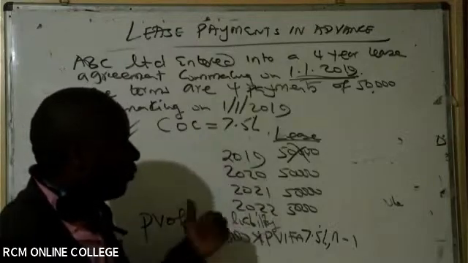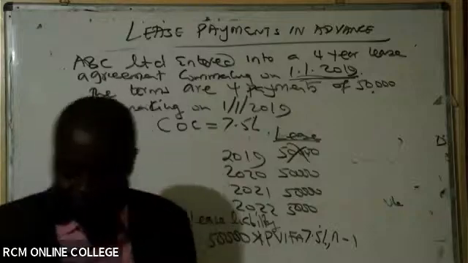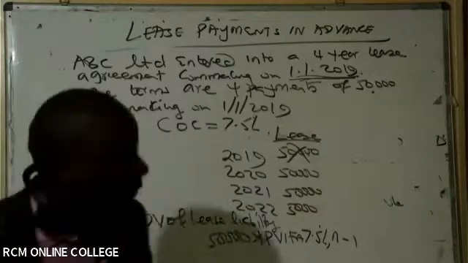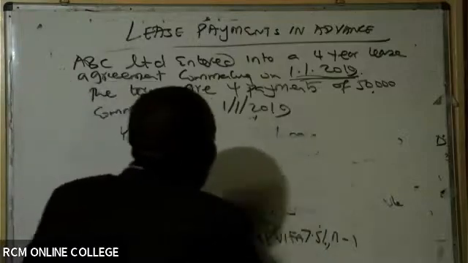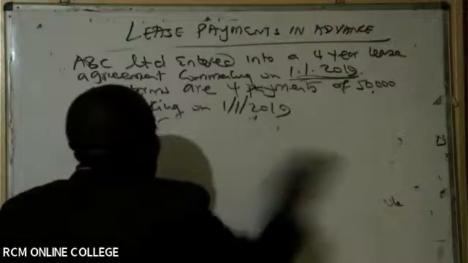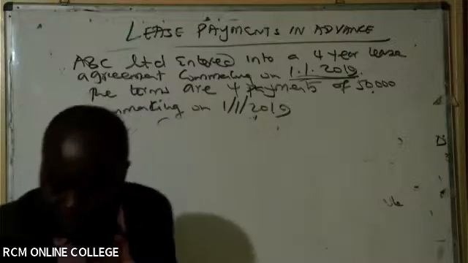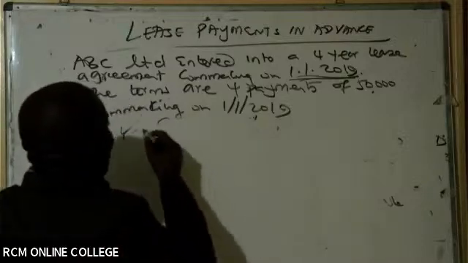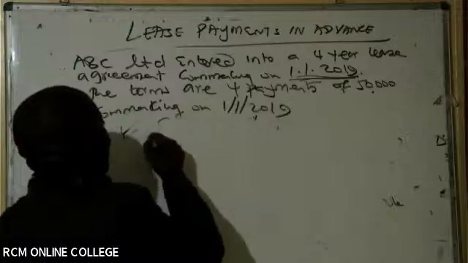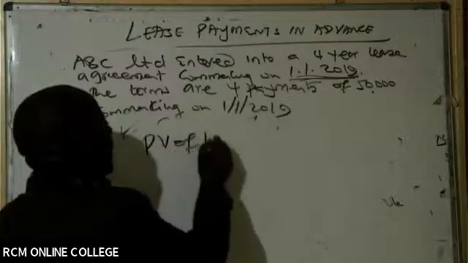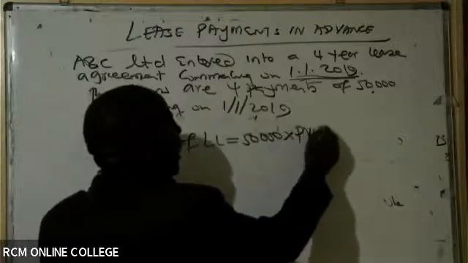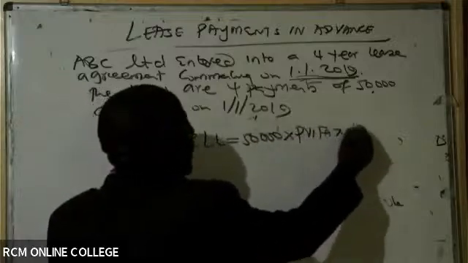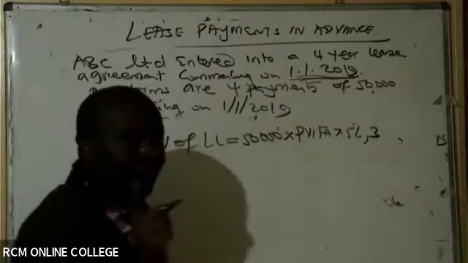The number of years is 4 minus 1, that gives us 3. Great. So my present value of lease liability will be 50,000 times PV for 7.5%, 3 years, because of n minus 1.